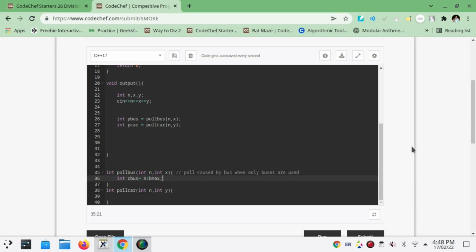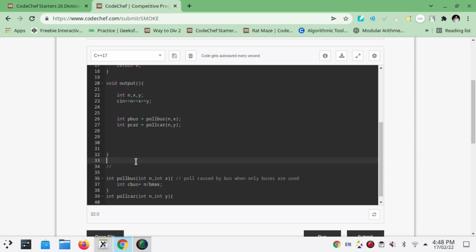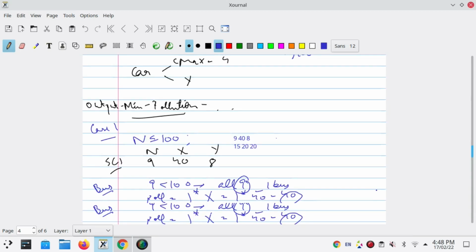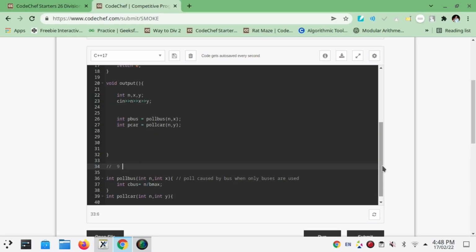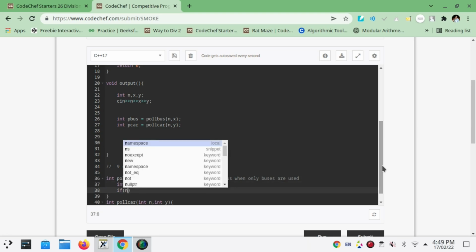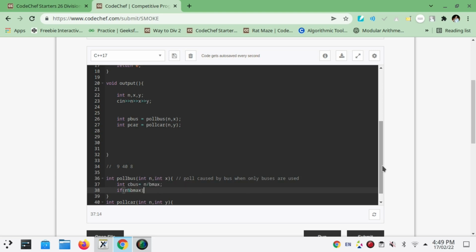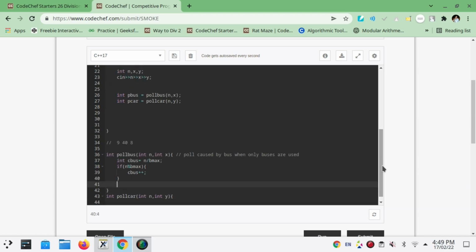Let's try to understand this problem with the help of code, like with the help of test cases. Let's go with the case when n is 9 and x is 40 and y is 8. So c bus will be n by b max, and if n is still remaining, meaning if n modulo b max is true, then c bus will be incremented by 1.